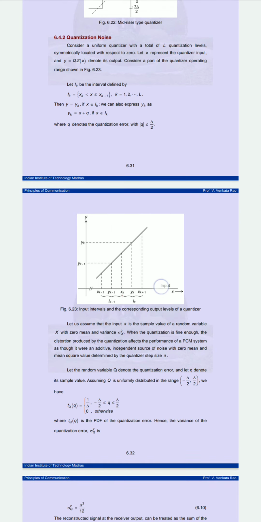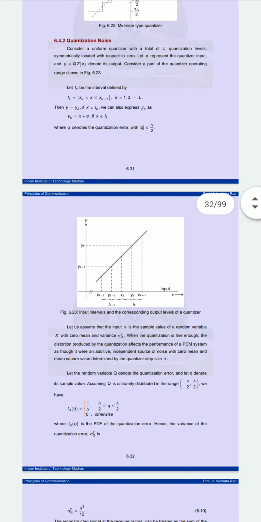We can take the quantization error q to be delta by 2 between two adjacent levels, as we have seen in the previous session. Let us assume that the input is the sample value of a random variable x with 0 mean and variance sigma x square.